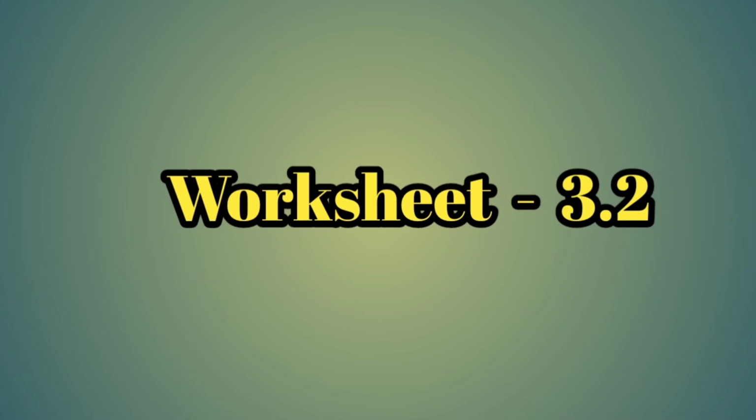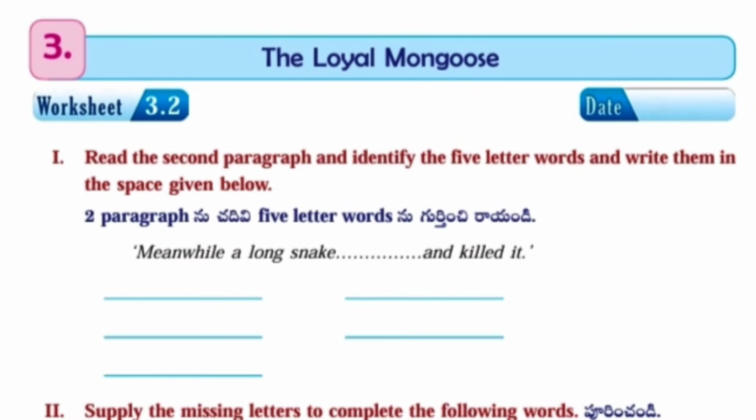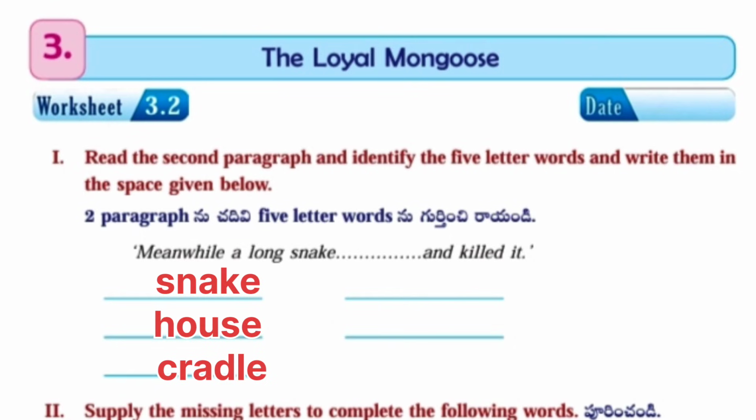Next, worksheet number 3.2. Read the second paragraph and identify the 5 and 6 letter words and write them in the space given below. Meanwhile, a long snake up to and killed it. Snake, house, cradle and killed.